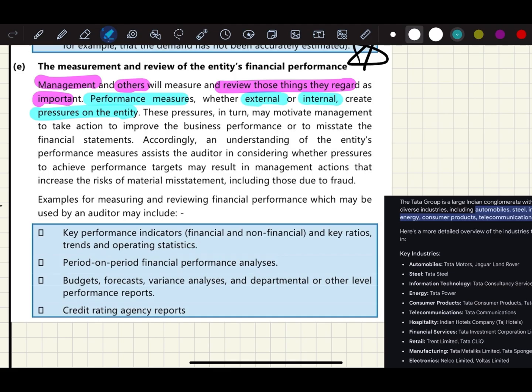So these pressures in turn may motivate management to take action to improve the business performance or to misstate the financial statements. Sometimes because of the pressure, they will get motivated and they will try to perform better, but sometimes because of the pressure they will misstate the financial statements. So understanding of the entity's performance measures assists the auditor in considering whether pressures to achieve performance targets may result in management actions that increase the risk of material misstatement, including those due to fraud. So because of the pressure, sometimes the management may misstate the financial statements. So understanding the pressure is very, very important for the auditor.